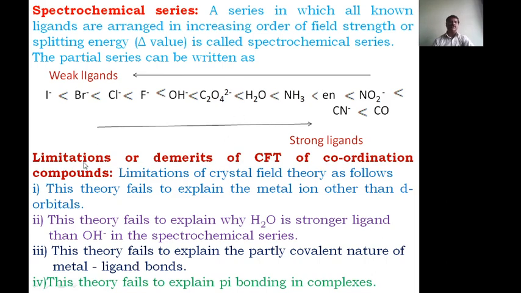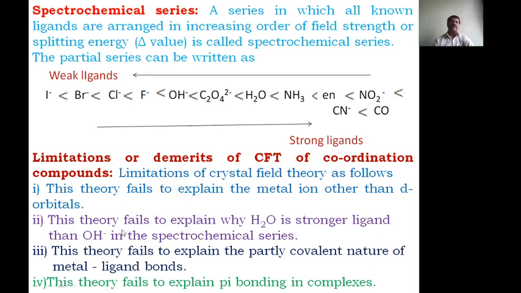Now next we come to the limitations or demerits of crystal field theory of coordination compounds. The first limitation is that this theory fails to explain metal ions other than d orbitals. It explains the d orbitals only, but not the p, s and f orbitals, which cannot be explained using this theory. Therefore it is applicable for only d orbitals.